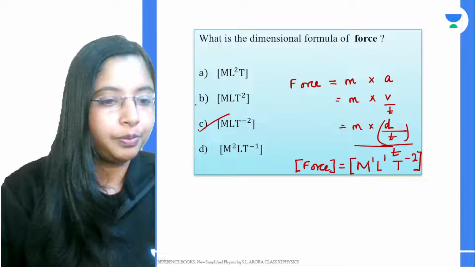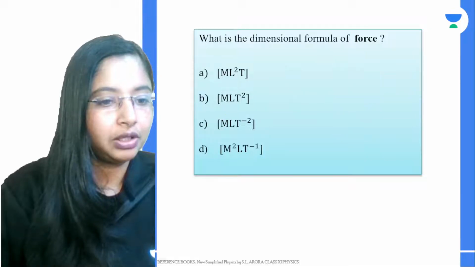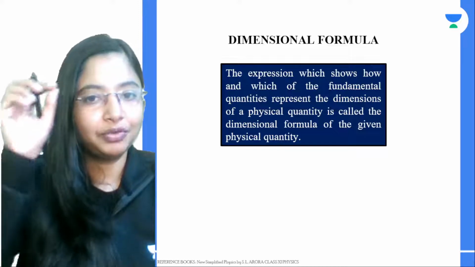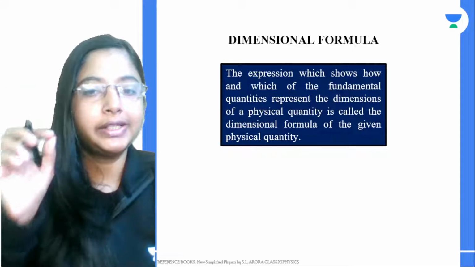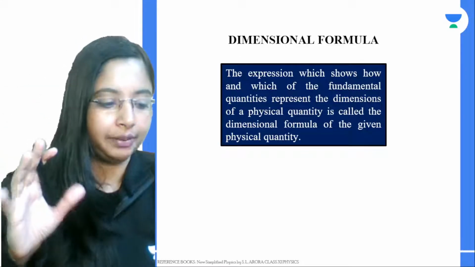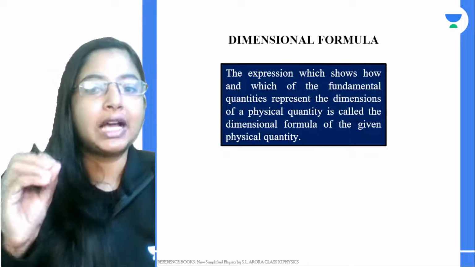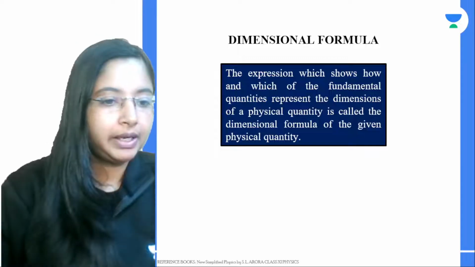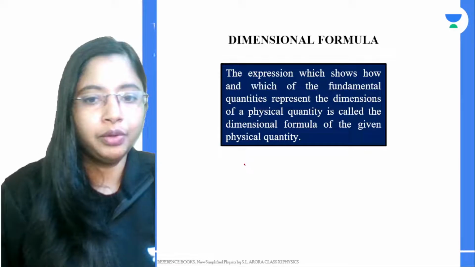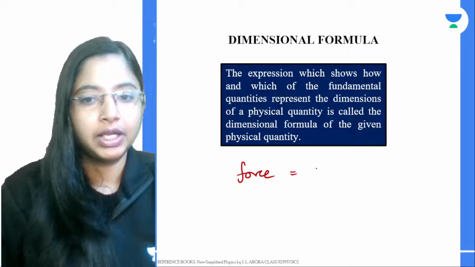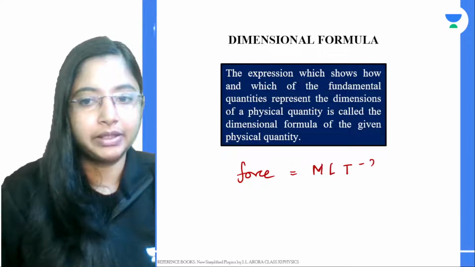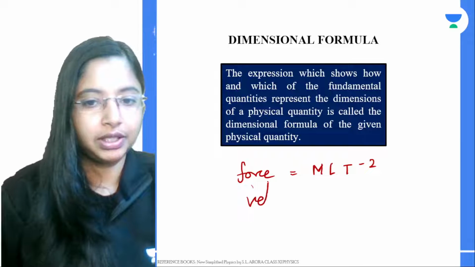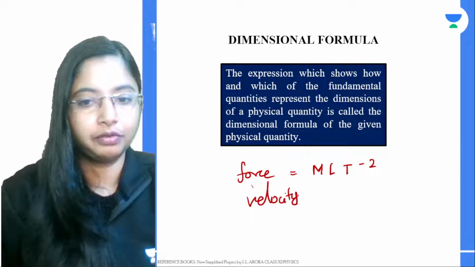All right. So whenever you want to do a dimensional analysis, the first point is to express them in terms of their fundamental quantities, and then substitute the dimension. Now, what is a dimensional formula? Right now we saw that the dimensional formula of force is M L T to the power -2. Let's see, what is the dimensional formula of velocity? Can you guys tell me?